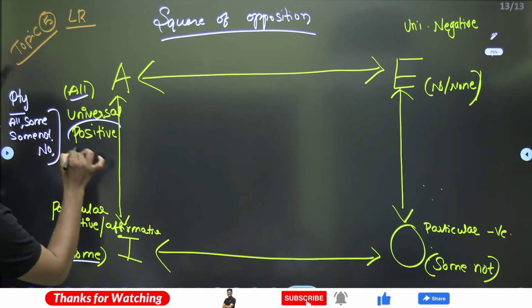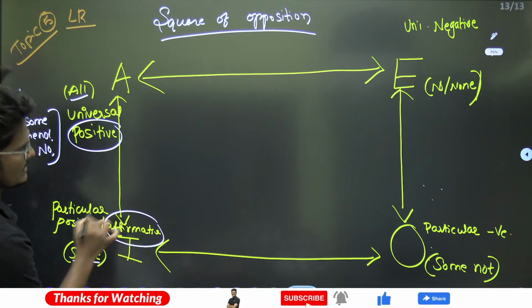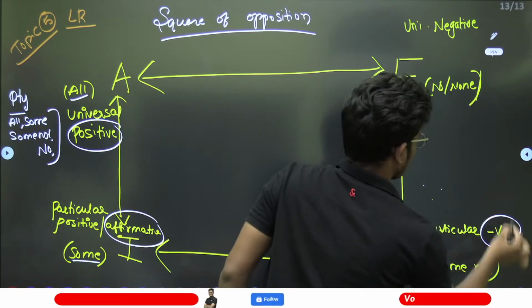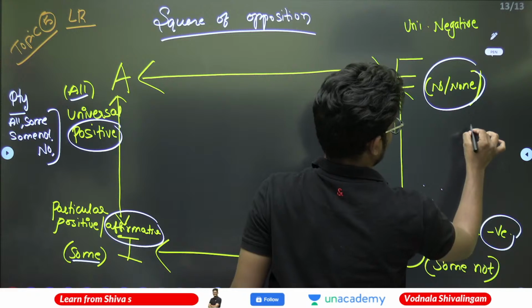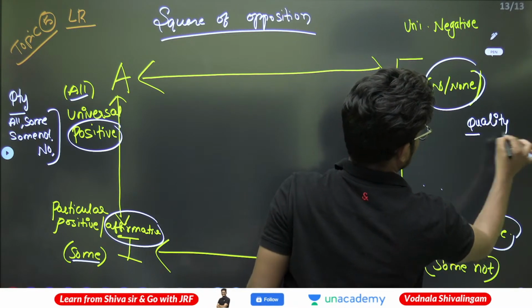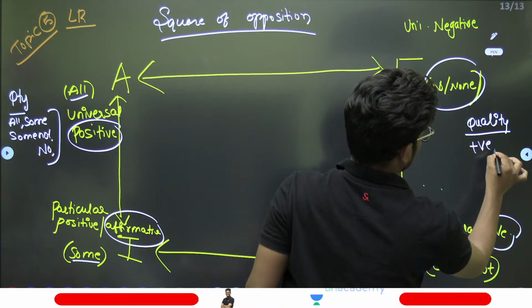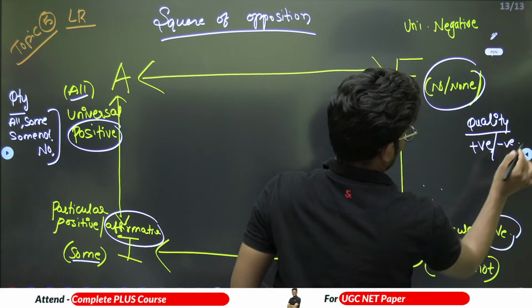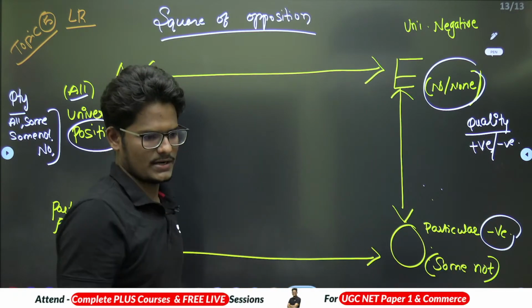Quality is nothing but this positive, this negative. This negative is called quality. Quality is nothing but either positive or negative, which is universal positive, universal negative, right?